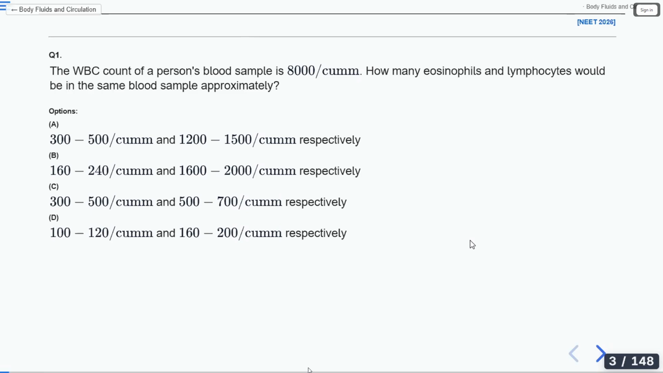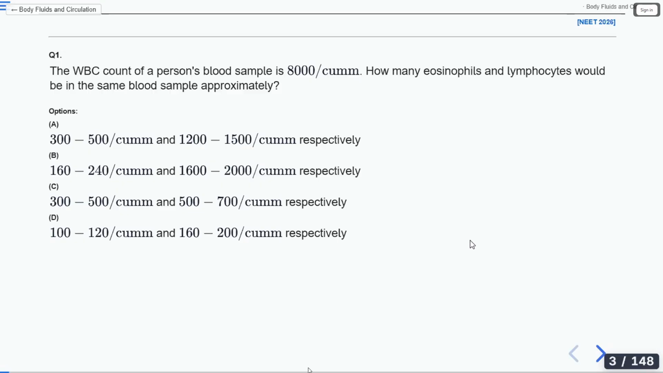Hello, students. Good afternoon to all. Shall we start the class? Good afternoon. Hi. Hello. So let's start the class. As usual, answer the questions with full energy. We'll see the maximum number of questions today. Okay, let's start the class.